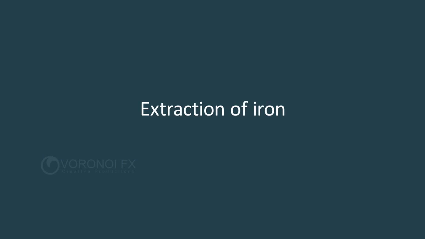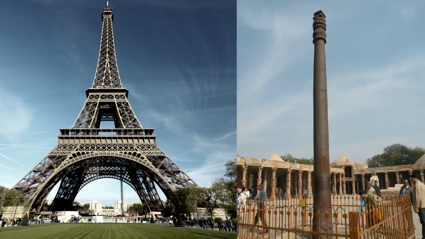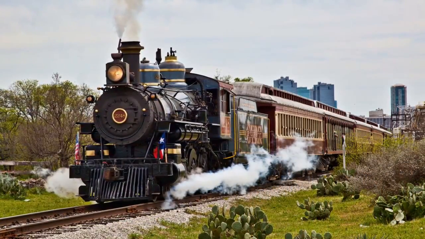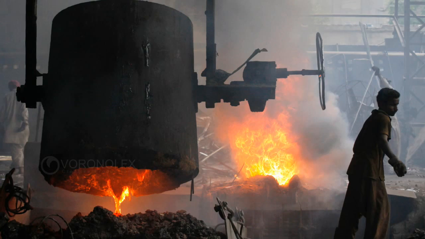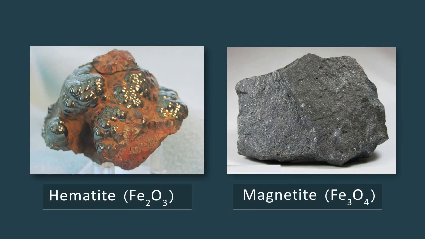Extraction of iron. It has been 5,000 years that man is using iron. Iron is the second most abundant metal in the earth. The most important ores of iron are hematite and magnetite.